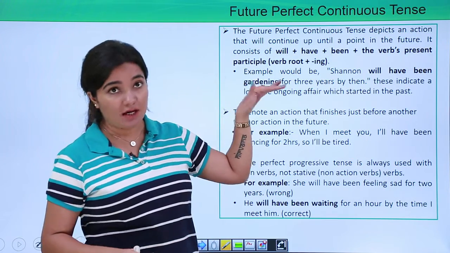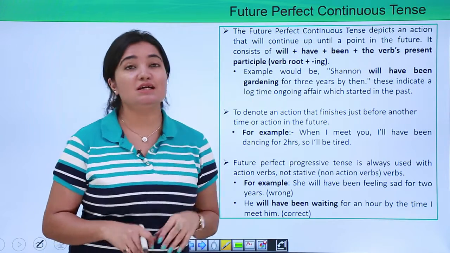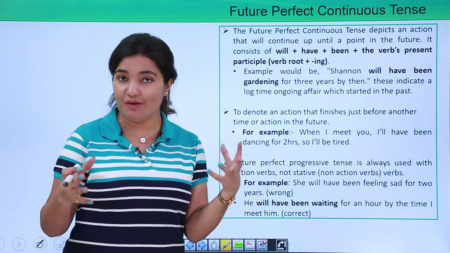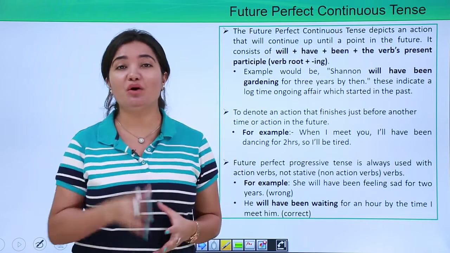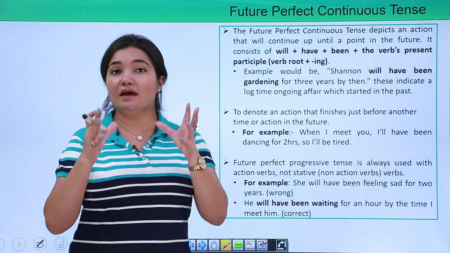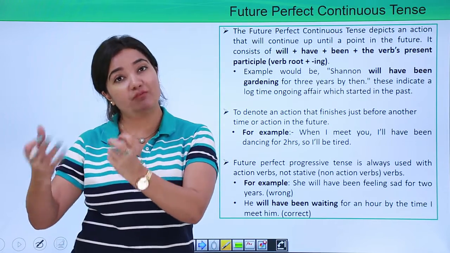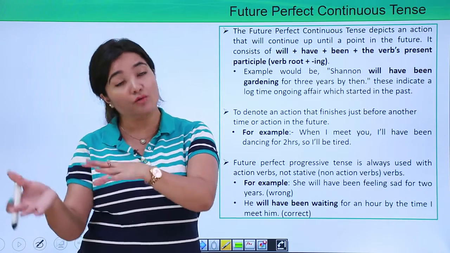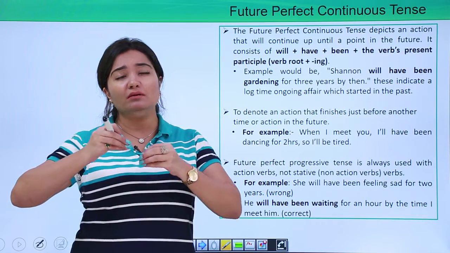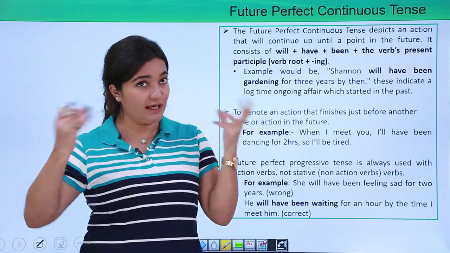Okay. So, last but not the least, we have the future perfect continuous tense. As we already know, or I assume that you know because you have seen all the videos on tenses that we have covered, the perfect continuous form of any tense has a clause of perfect as well, along with a clause of continuous in it, right?